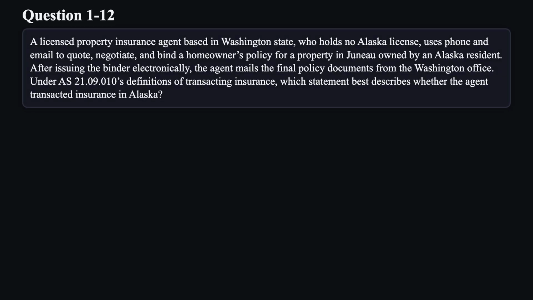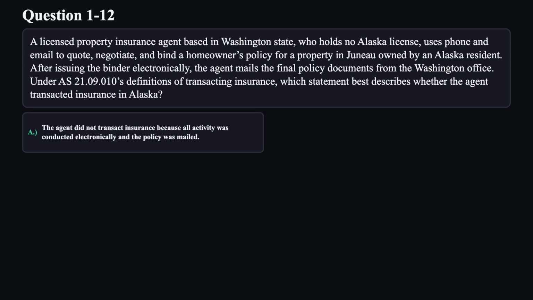Question 12. A licensed property insurance agent based in Washington State who holds no Alaska license uses phone and email to quote, negotiate, and bind a homeowner's policy for a property in Juneau owned by an Alaska resident. After issuing the binder electronically, the agent mails the final policy documents from the Washington office. Under AS 21.09, the definitions of transacting insurance, which statement best describes whether the agent transacted insurance in Alaska?